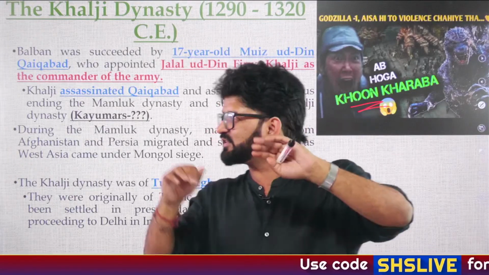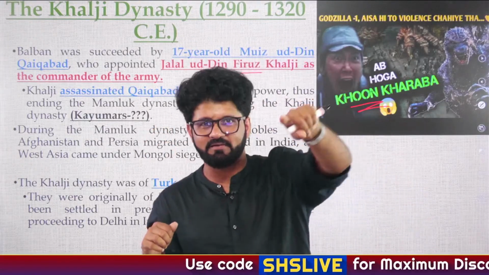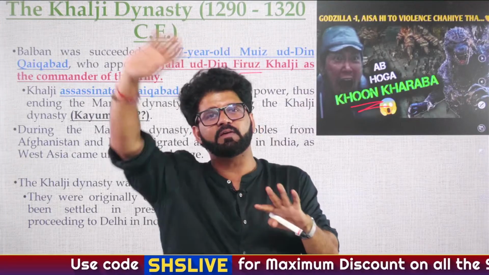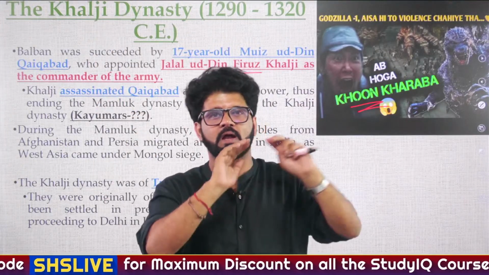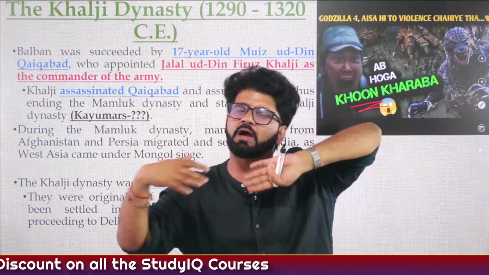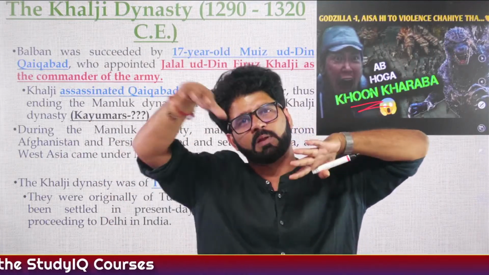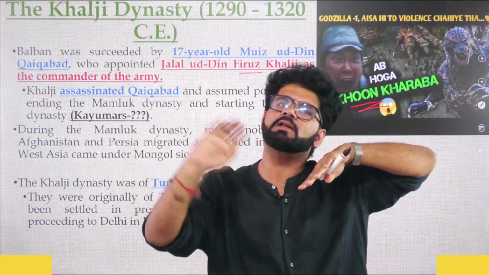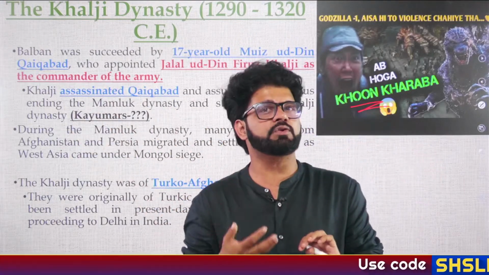And this is not only one thing. We have talked about Bakhtiyar Khilji, how he went on a Tibet expedition and appointed Ali Mardan Khalji as the governor of Bengal. "You rule on my behalf, I'll come back from Tibet." He came back from Tibet exhausted, and Ali Mardan killed him. So what is the lesson you are getting from history?